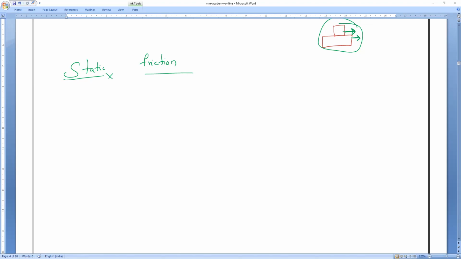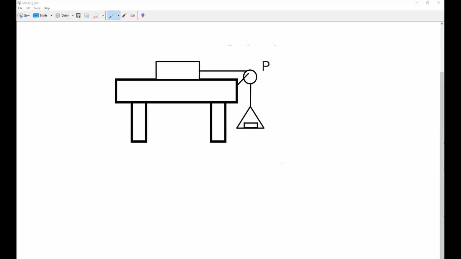So when two surfaces are in contact with each other, and one body is placed above the other body, then we will say what is the friction? Let us discuss it. Let us imagine this is the bench. All of you observe. This is the table. I have placed something on the table called a wooden block.